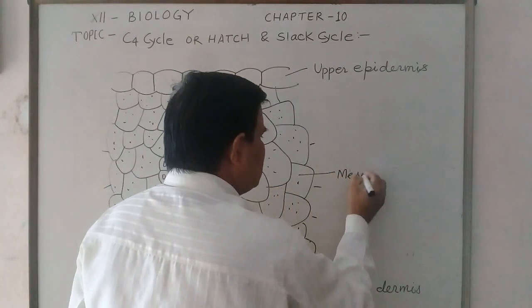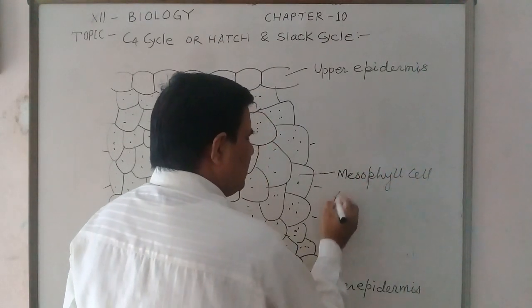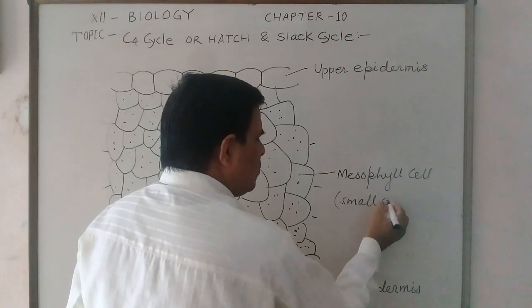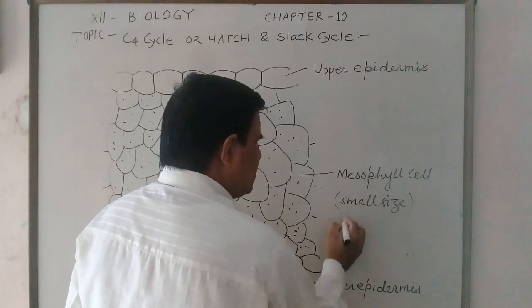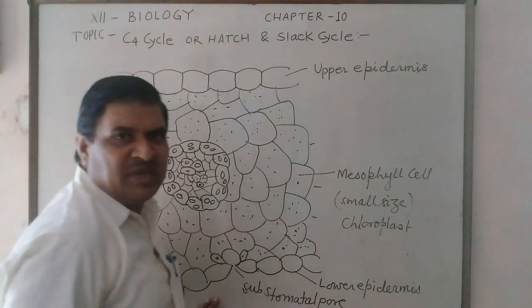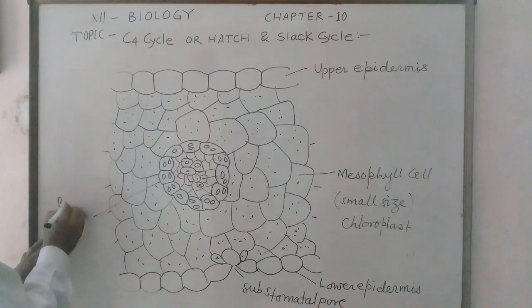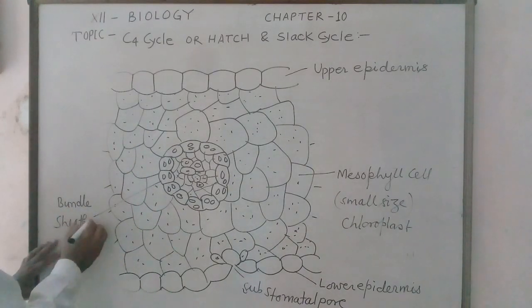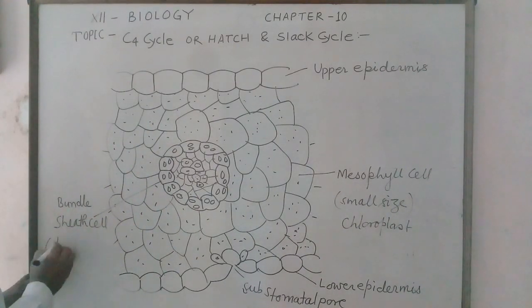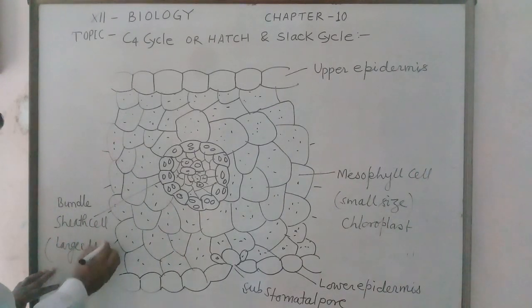The leaf generally has two types of cells. One is the mesophyll cell, which contains small-size chloroplasts with large-size grana. And this is the bundle sheath cell, which contains large-size chloroplasts, but this large chloroplast doesn't contain grana.